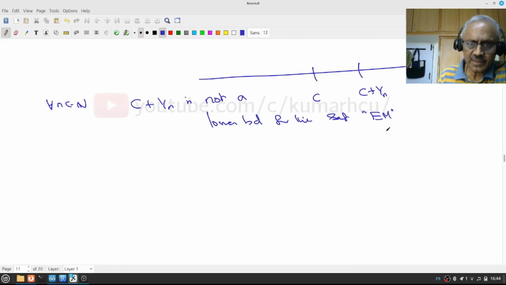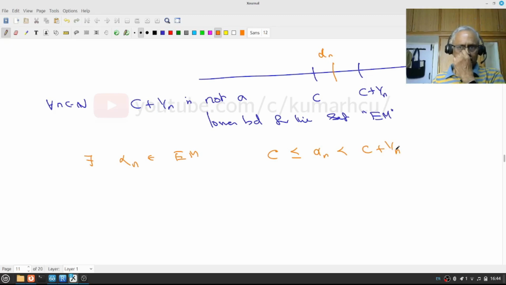Now that I have written it, what does that mean? There exists alpha n in EM so that, since this is the greatest lower bound, C will be less than or equal to alpha n, but this alpha n will be strictly less than C plus 1 by n. Do you understand this?